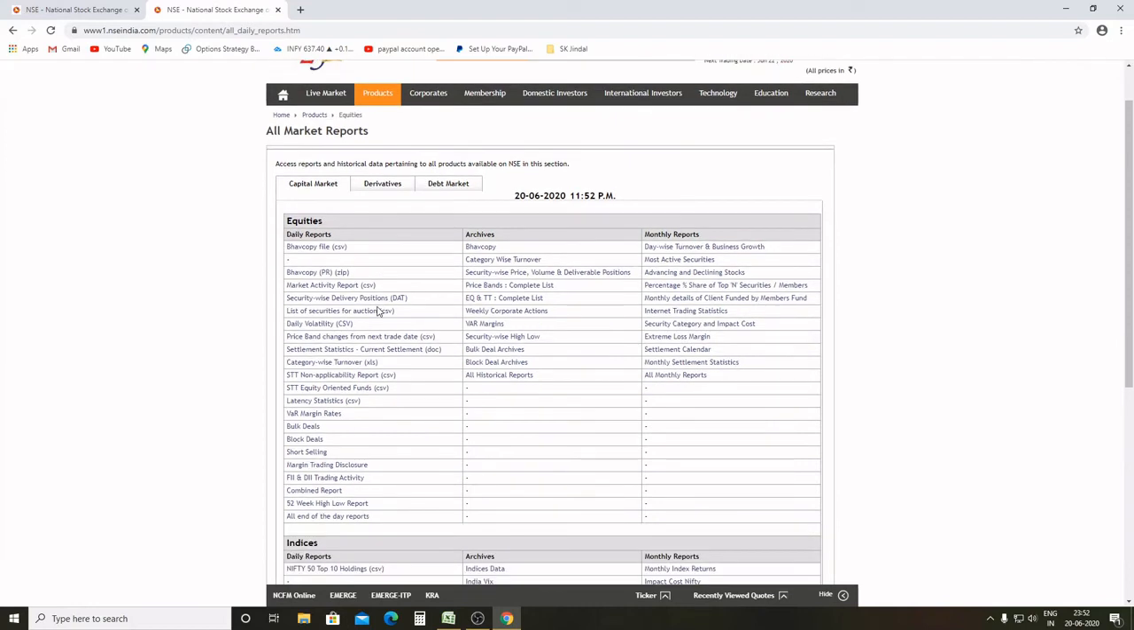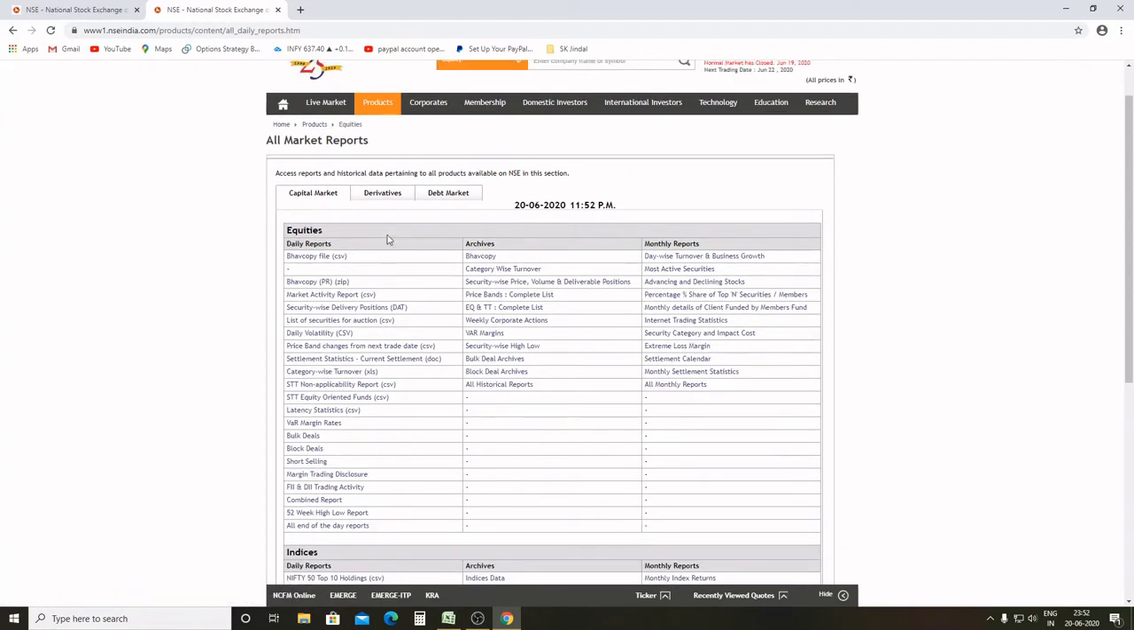Now in all reports you can see capital market and derivatives. In capital market you can know the market activity report, which were the bulk deals, which were the block deals, short selling, margin trade disclosure, FII, DII trading activity. So what is of primary importance is the market activity report.